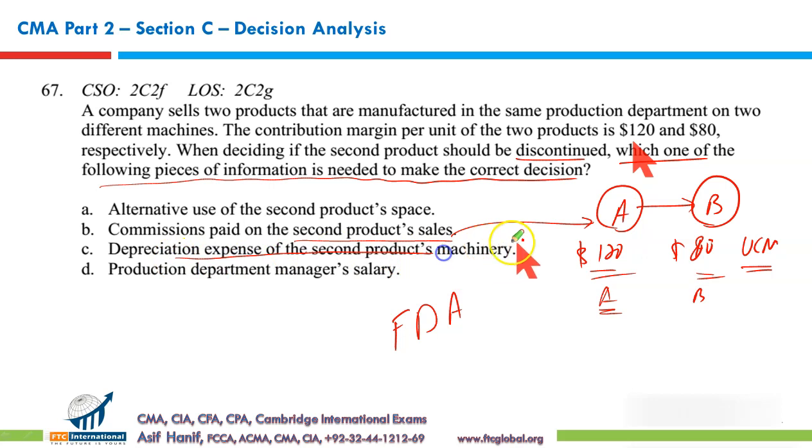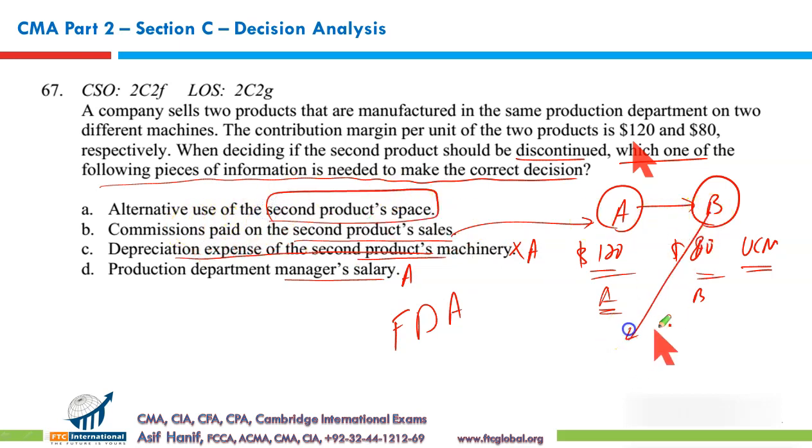Depreciation expense is unavoidable. You have to incur the cost whether you continue the production or not. Production department's manager salary, again, is a cost that is not avoidable. Alternative use of second product space. Yes.